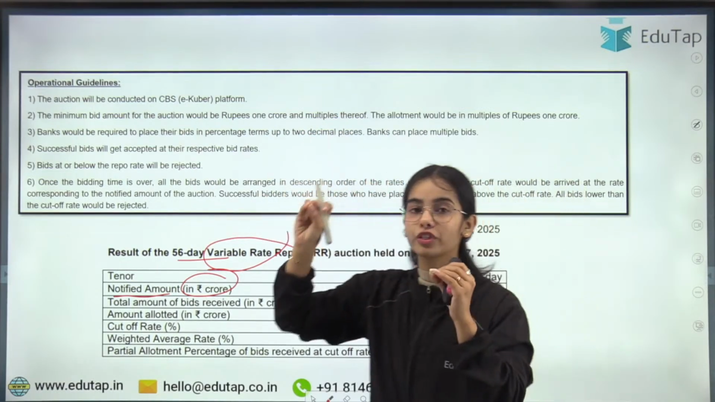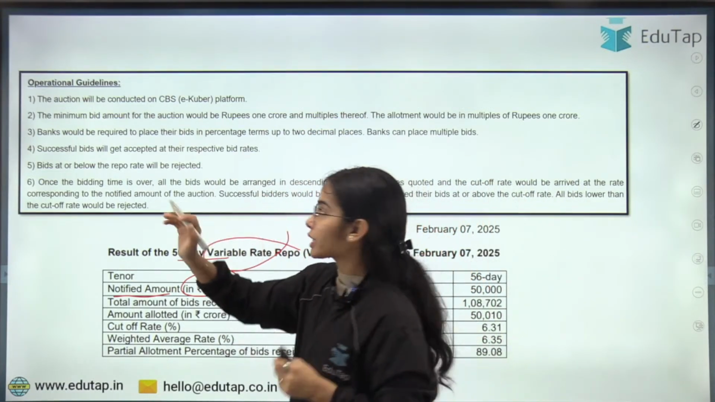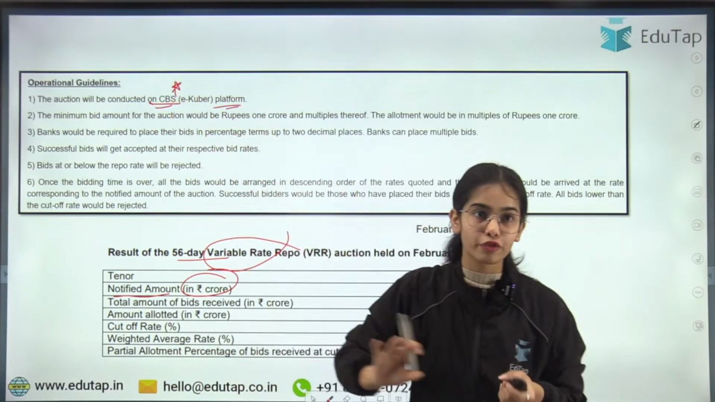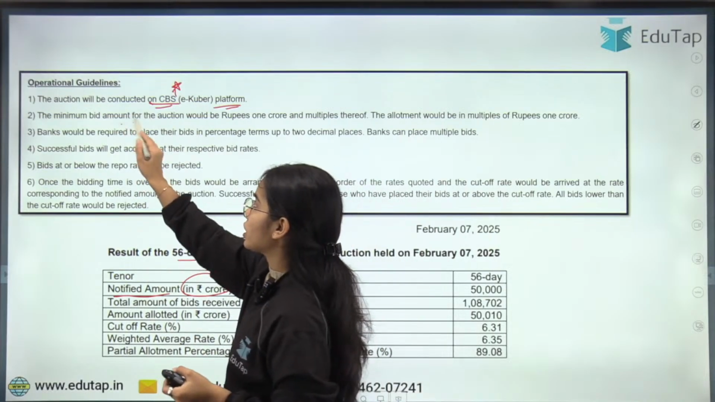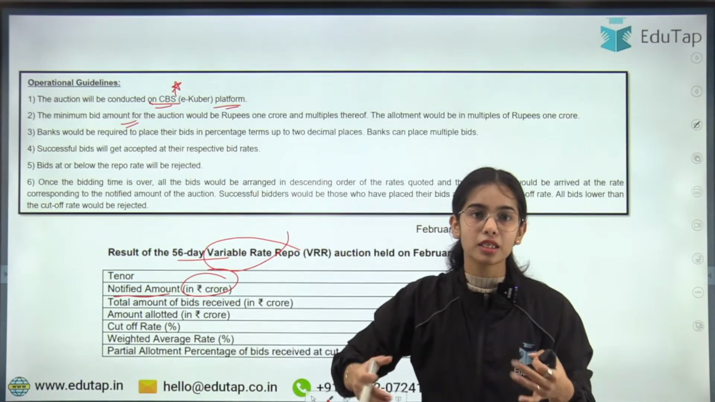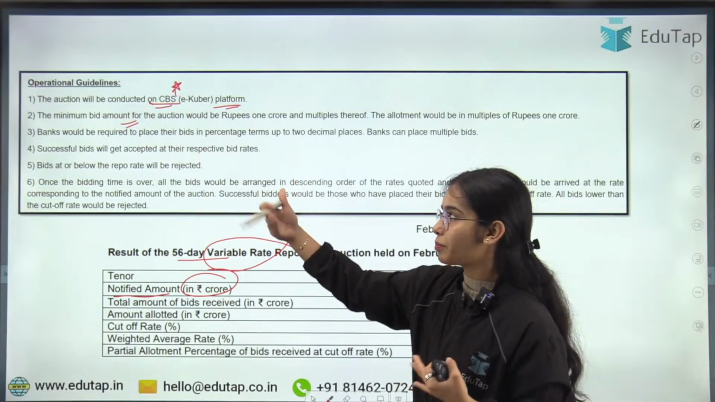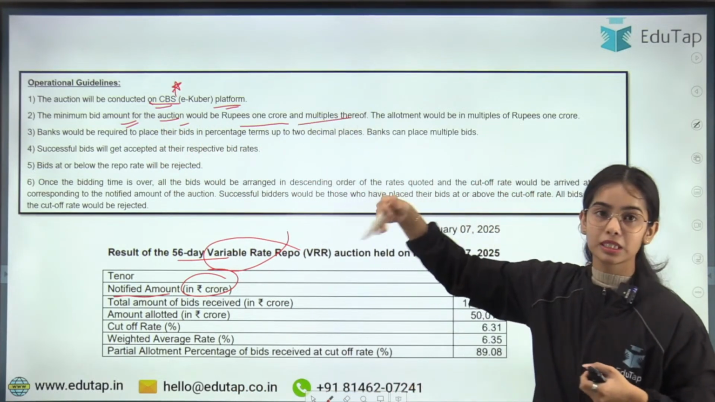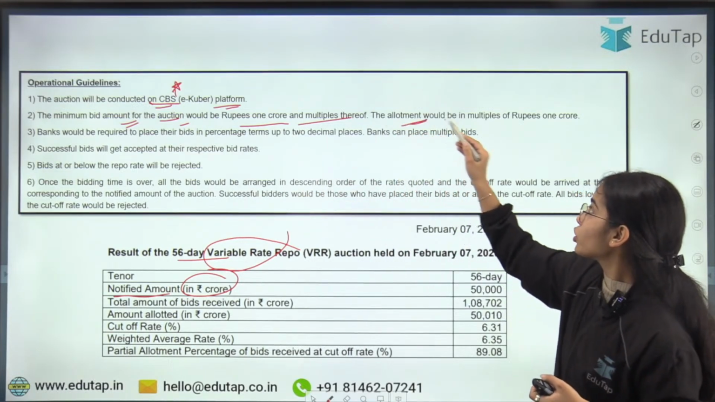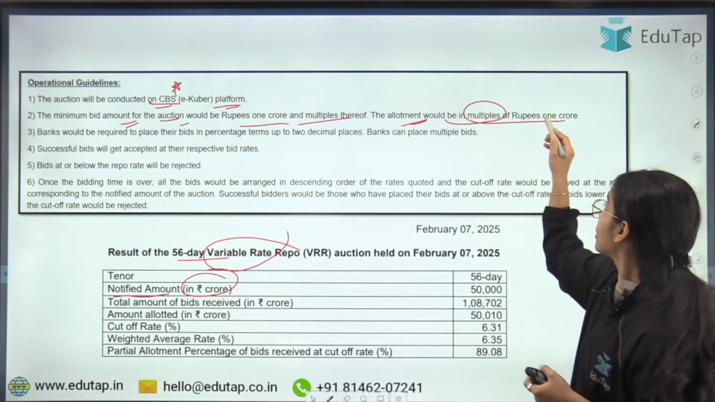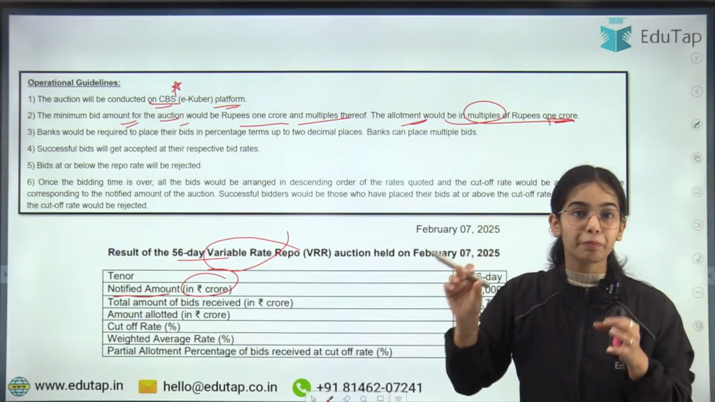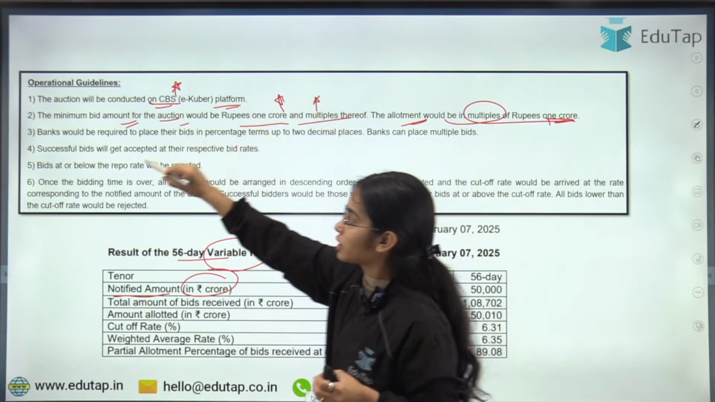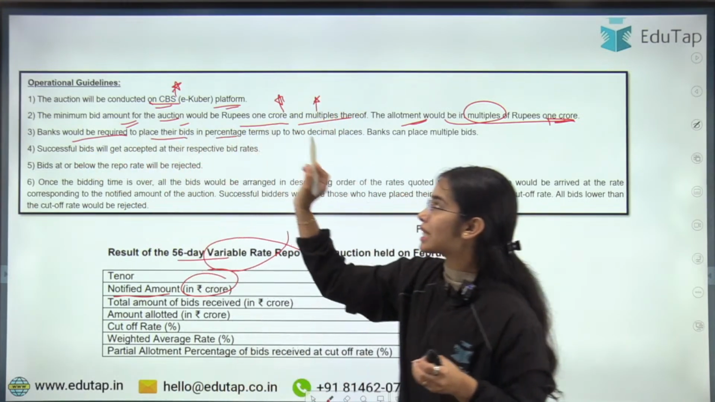The auction of the variable repo rate is conducted on the CBS, the core banking system platform of the Reserve Bank of India. The minimum bid amount for the auction would be rupees 1 crore and multiples thereof. The allotment would be in multiples of rupees 1 crore. Banks would be required to place their bids in percentage terms.